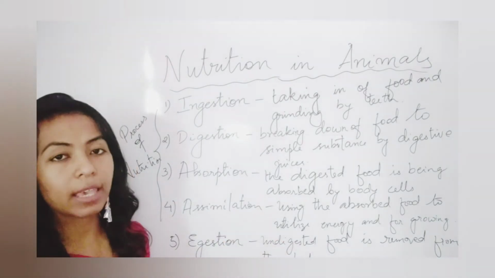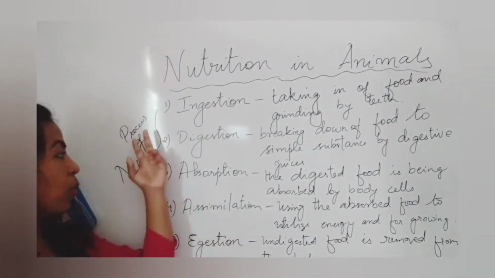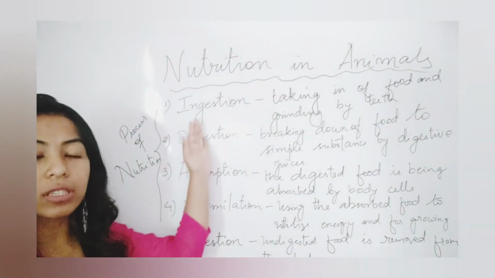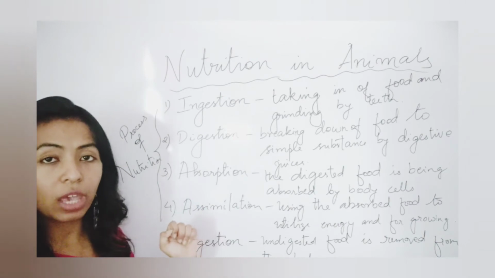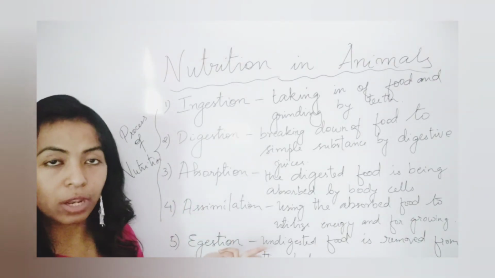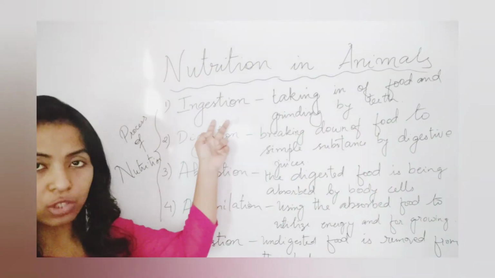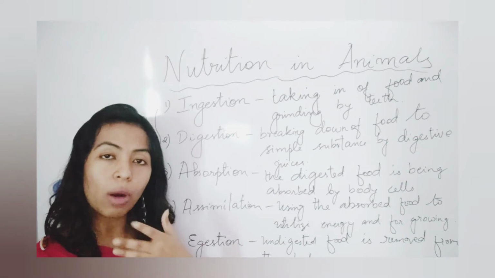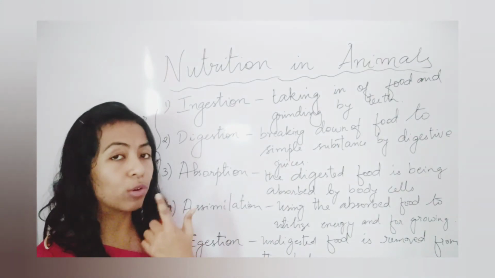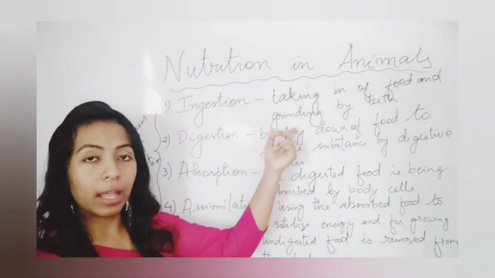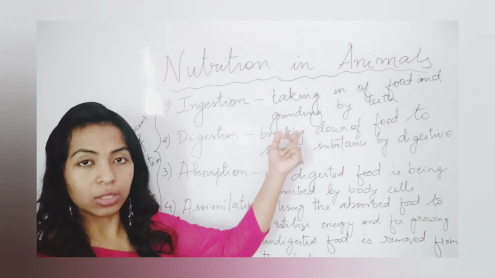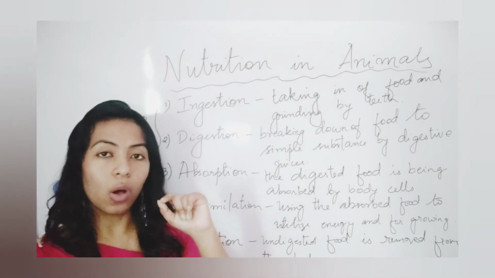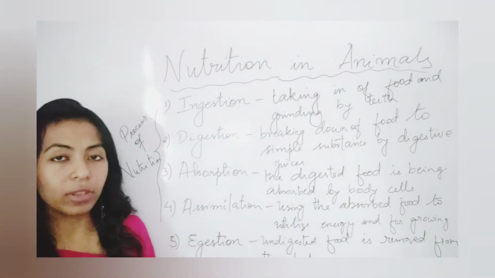Let us revise again what we have learned. For the process of nutrition in animals, we have a series of 5 steps to complete the process of nutrition. Now the first one is called what? Ingestion. It is the process by which the food is taken into our body through the mouth, where the grinding of food happens by the teeth. We grind the food in our mouth with the help of the teeth.